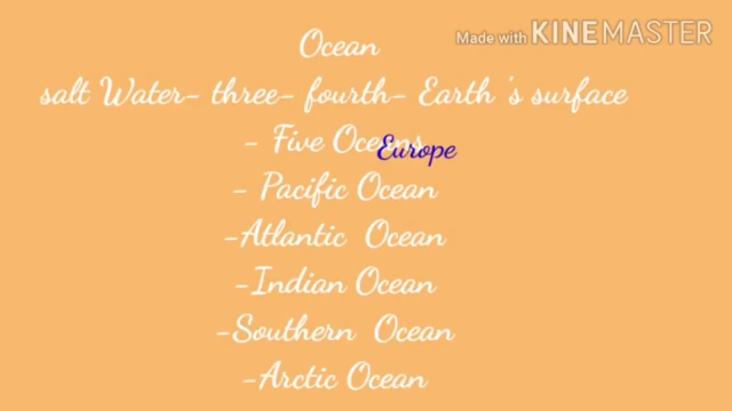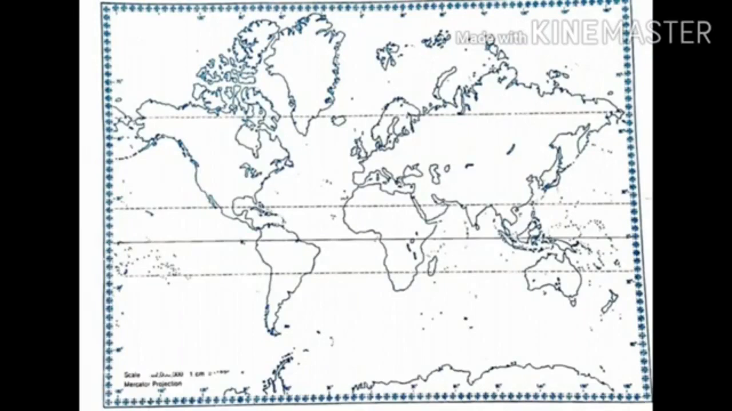Children, what is an ocean? Yes, a very large deep water body is called an ocean. Okay, children, you see this is the world map. Children, how many oceans? Yes, there are 5 oceans. What are they? Yes, Pacific Ocean, Atlantic Ocean, Indian Ocean, Southern Ocean and Arctic Ocean. Let us see where these 5 oceans are located on the world map. Children, what is the first one? Yes, Pacific Ocean. Where is the Pacific Ocean located?